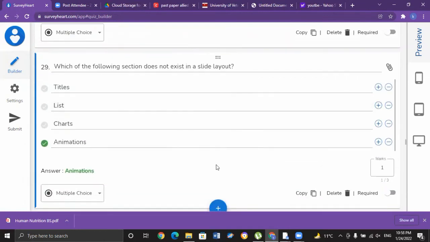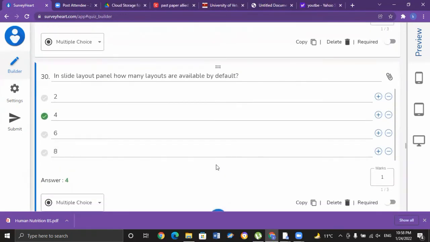Which does not exist in slide layout? While working in PowerPoint, which of the following does not exist in slide layout? Title does exist in slide layout. List also exists in slide layout, and charts also exist in slide layout. The one that does not exist in slide layout is animation. So the correct option for MCQ number 29 is D, animation.